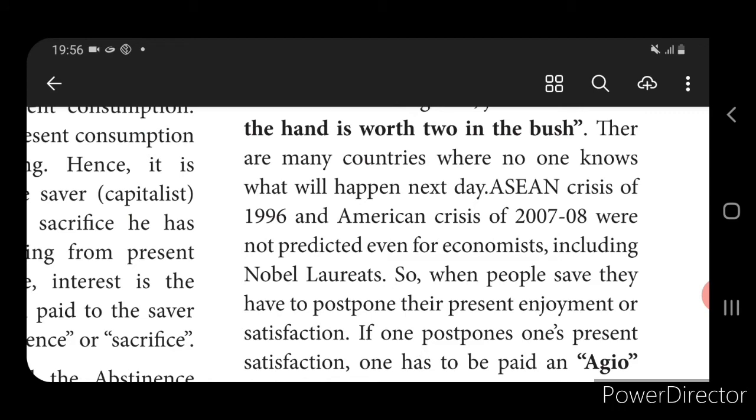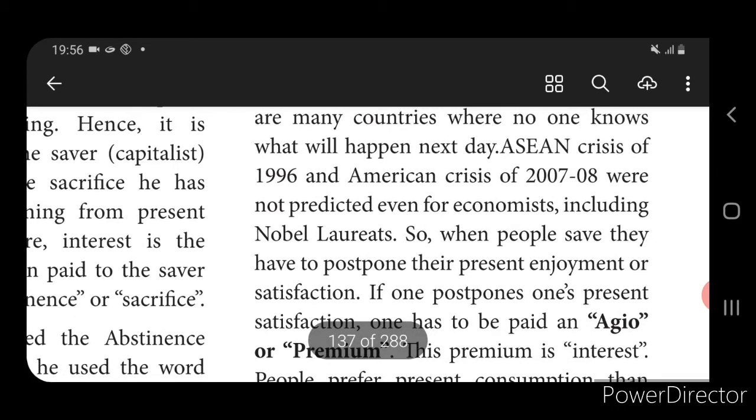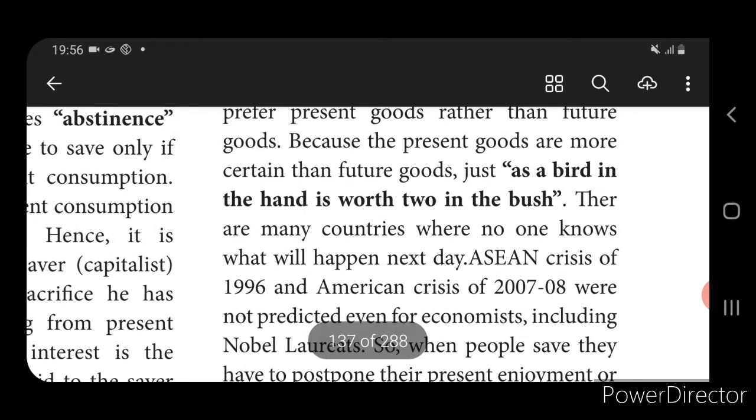So when people save, they have to postpone their present enjoyment or satisfaction. Every person's mentality is that they want to sacrifice the present.